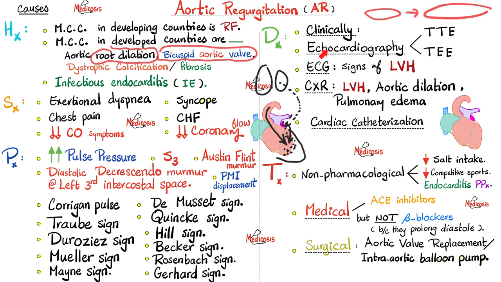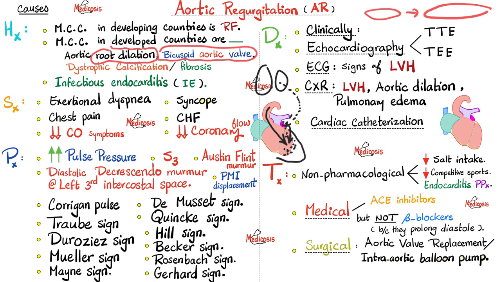What if the echocardiography is equivocal and inconclusive? Do a cardiac catheterization. This will tell you the status of the aortic valve, the degree of the left ventricular dysfunction, and much more. How can we manage aortic regurgitation? We start with non-pharmacological management. Reduce sodium intake. Decrease participation in competitive sports. If there is endocarditis, or if the aortic regurgitation is severe enough, we should do prophylaxis for the infectious endocarditis.